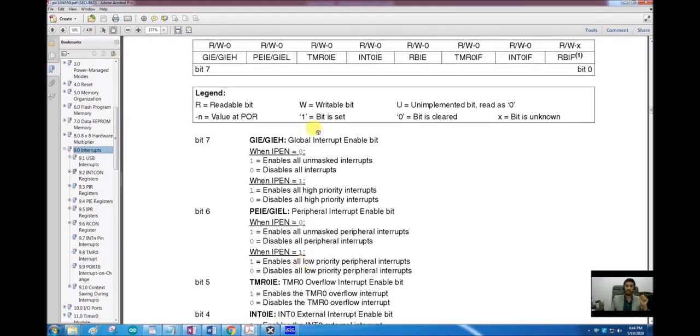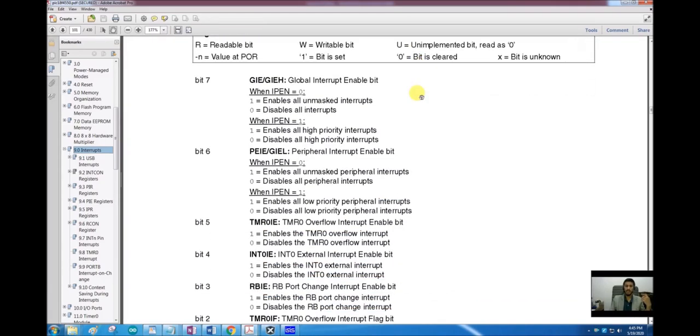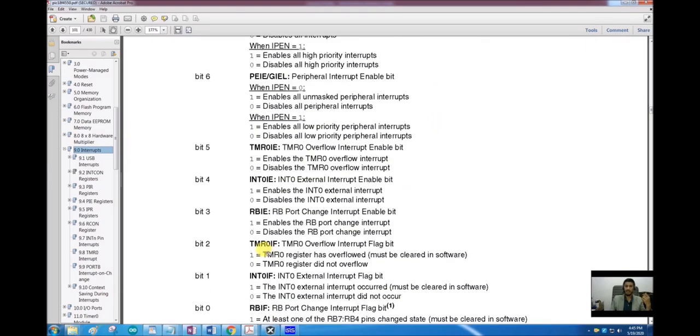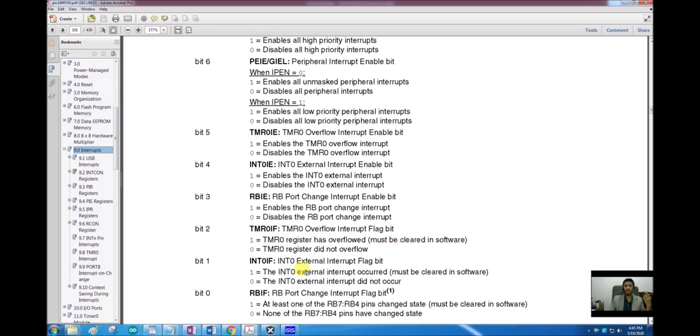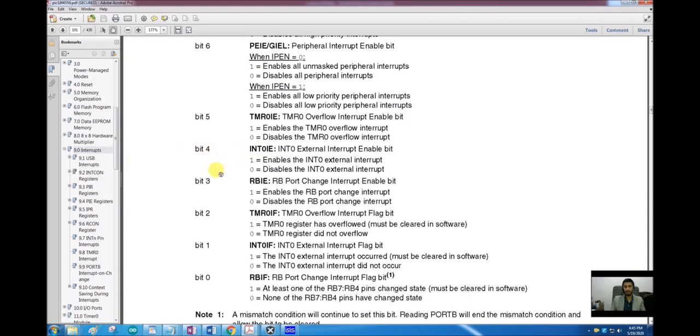Then we have TMR0IE, timer 0 interrupt enable; INT0IE, external interrupt 0 enable; RBIE, port B change interrupt enable; TMR0IF, the timer 0 overflow interrupt flag; then INT0IF, the external interrupt 0 flag bit; and the RBIF, the port B change interrupt flag bit. So right now in this program we will be using INT0IE, bit number 4.